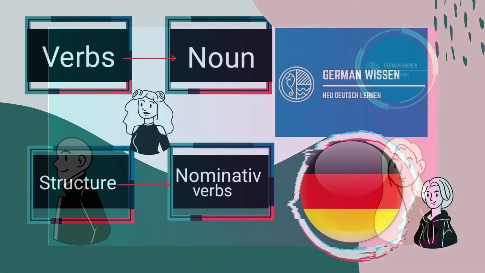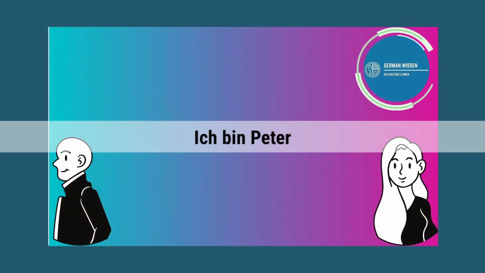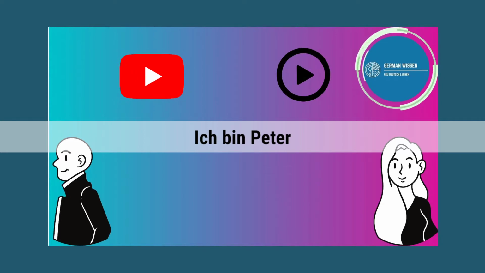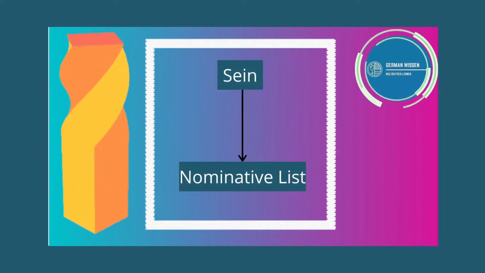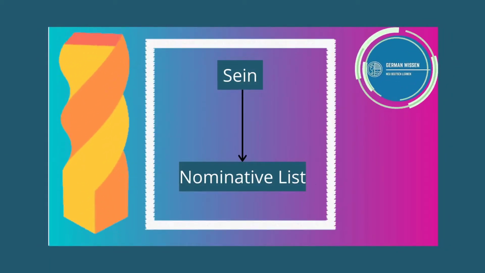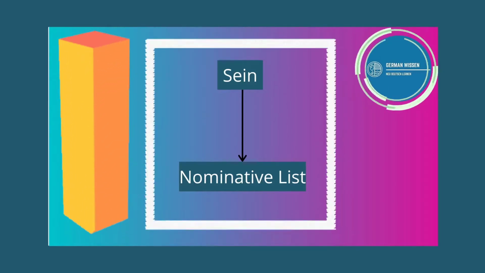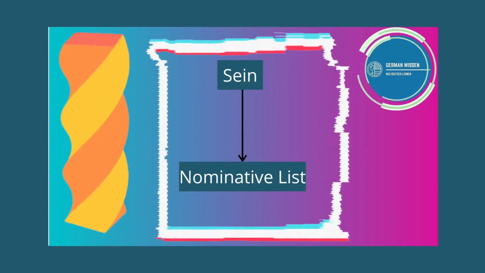For example, Ich bin Peter. This sentence we already did in our previous video while learning the conjugation of sein, because the verb sein comes under the nominative list, which you will understand in this video, so stay tuned till the end. I suggest you concentrate because this is most important for beginners.